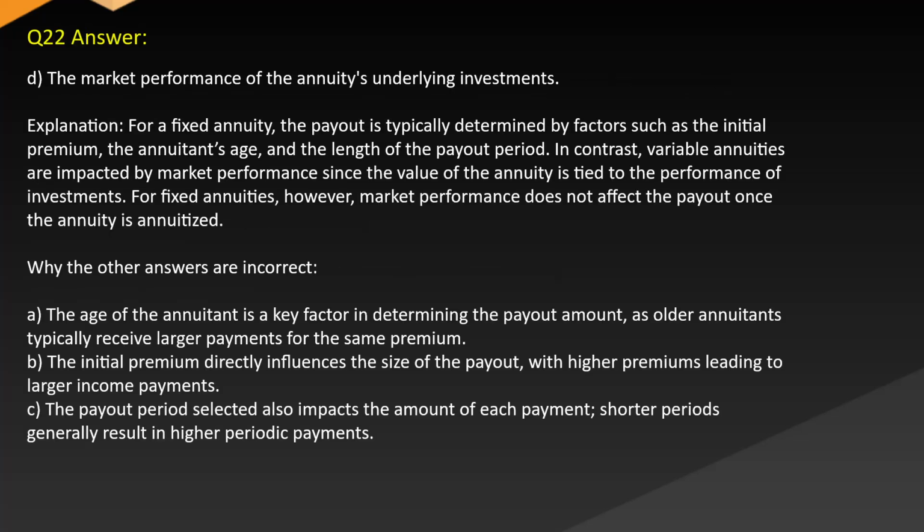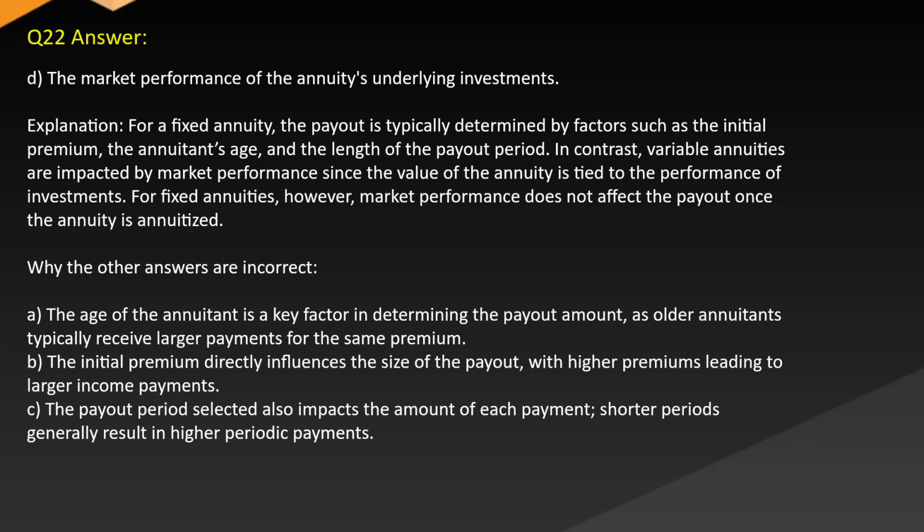Answer: D. The market performance of the annuity's underlying investments. Explanation: for a fixed annuity, the payout is typically determined by factors such as the initial premium, the annuitant's age and the length of the payout period. In contrast, variable annuities are impacted by market performance since the value of the annuity is tied to the performance of investments. For fixed annuities, however, market performance does not affect the payout once the annuity is annuitized.